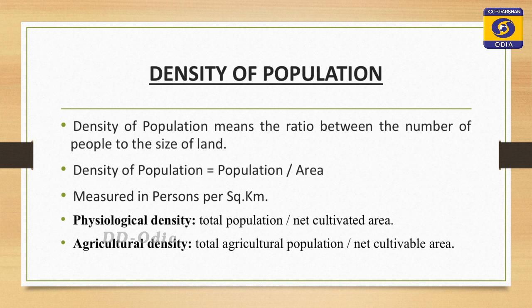What is physiological density? Physiological density means total population divided by net cultivated area. And what is agricultural density? Agricultural density means total agricultural population divided by net cultivable area.